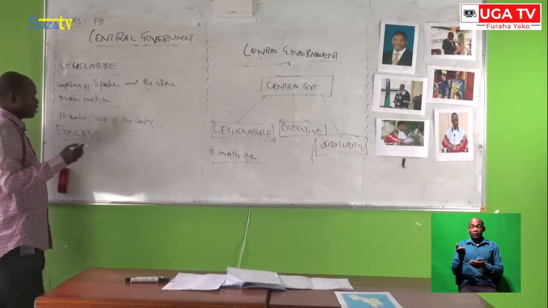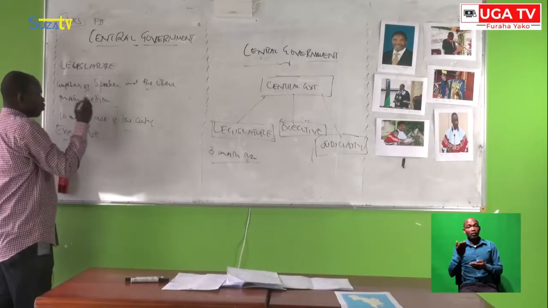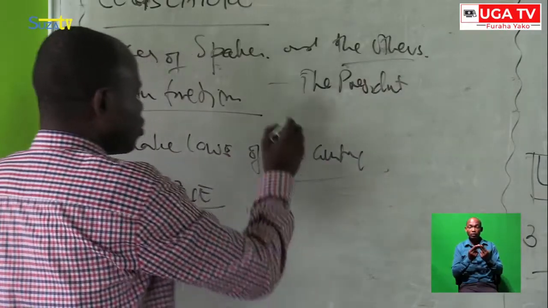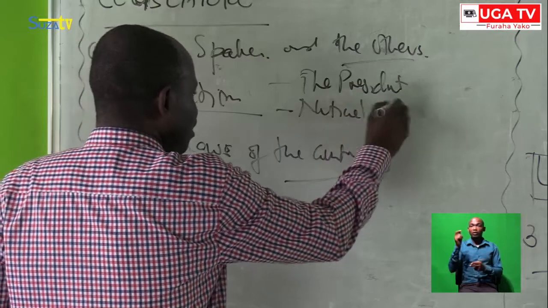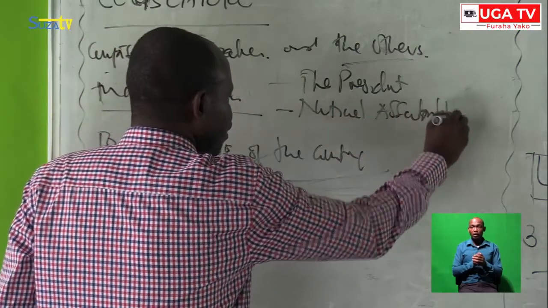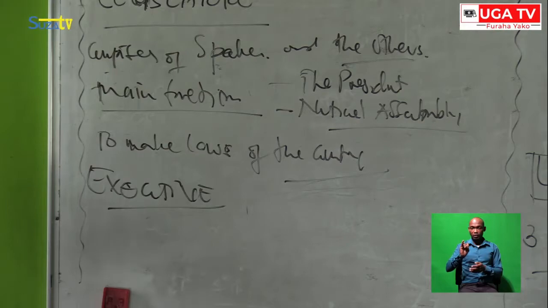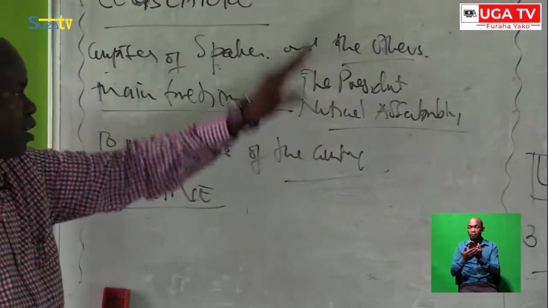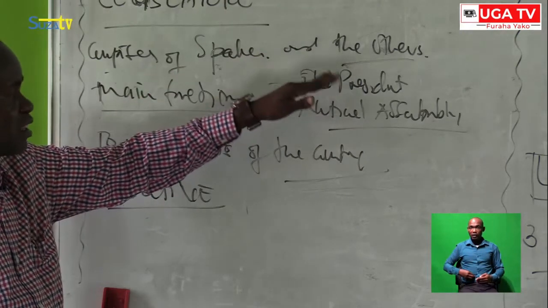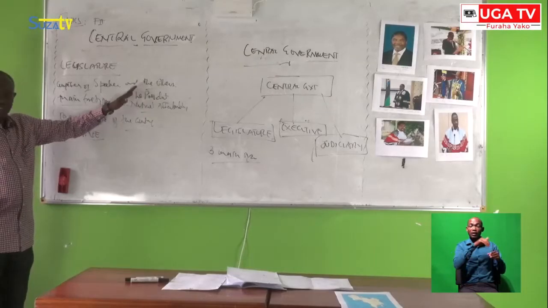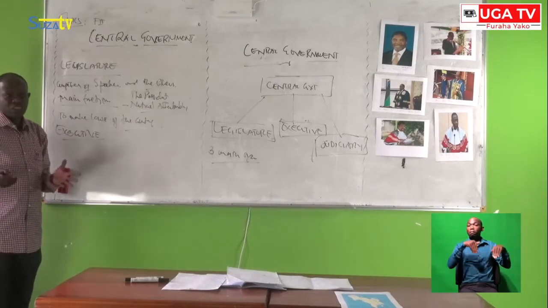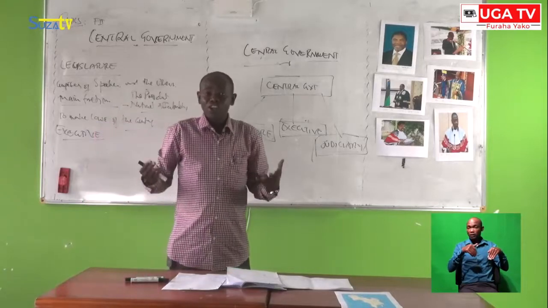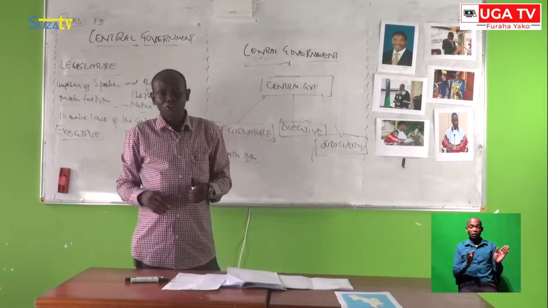Another component comprises the president, and also the National Assembly. The National Assembly comprises the parliamentary seats. The president is a member of the Parliament. At that time, the president opens or inaugurates the Parliament, or may also close the Parliament.